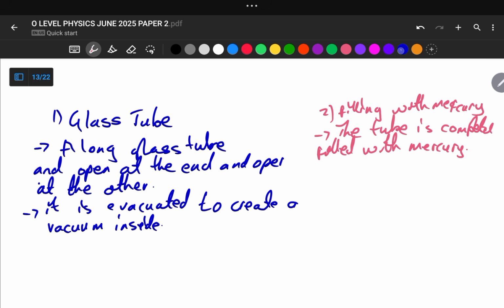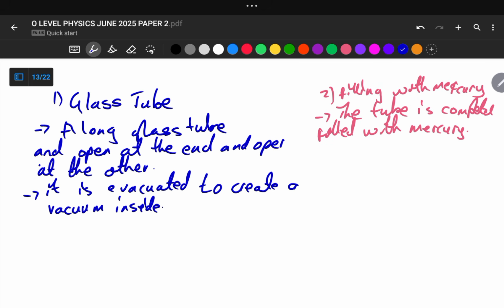And let us move on to the third stage, the mercury column. When inverted, some mercury flows out into the reservoir or the mercury filled basin.